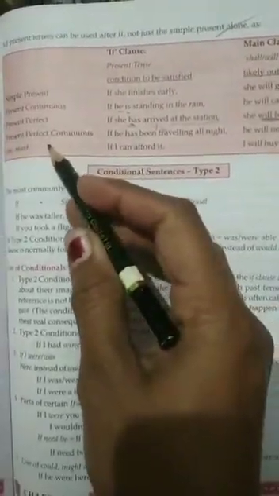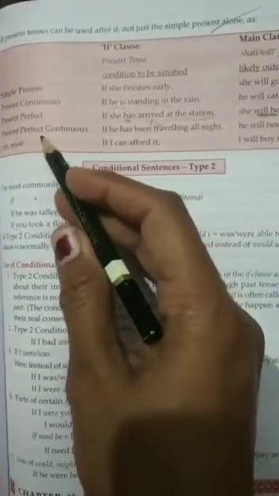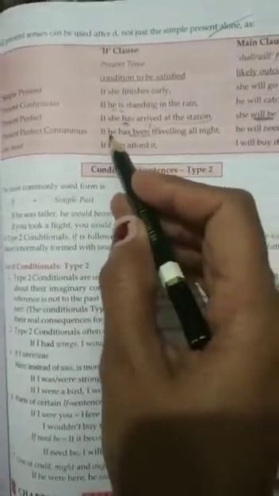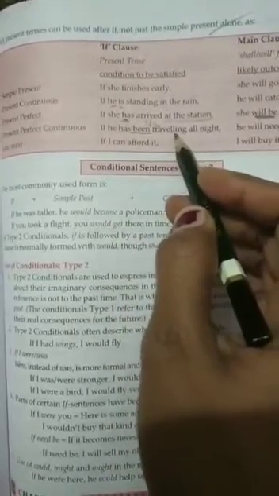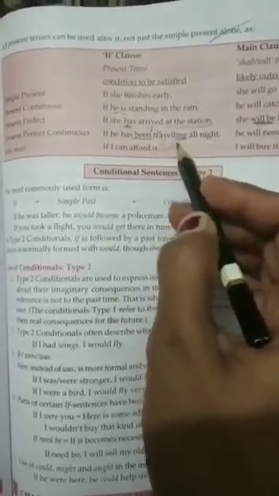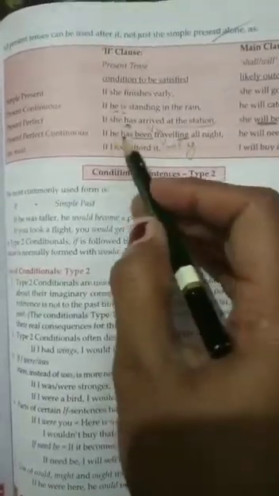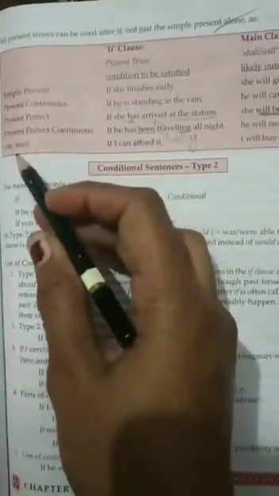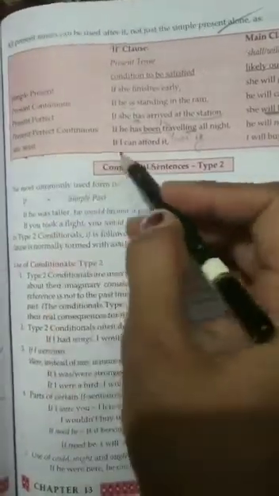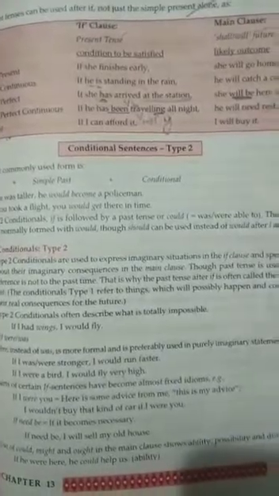Then we have present perfect continuous. In continuous and perfect we use been. He has been traveling, and first form plus ing is used in continuous: all night. She has been traveling all night, he will need rest. And if we have can, must: if I can afford it, I will buy it. Okay. This is the first type of sentences, in which probable conditions are there.